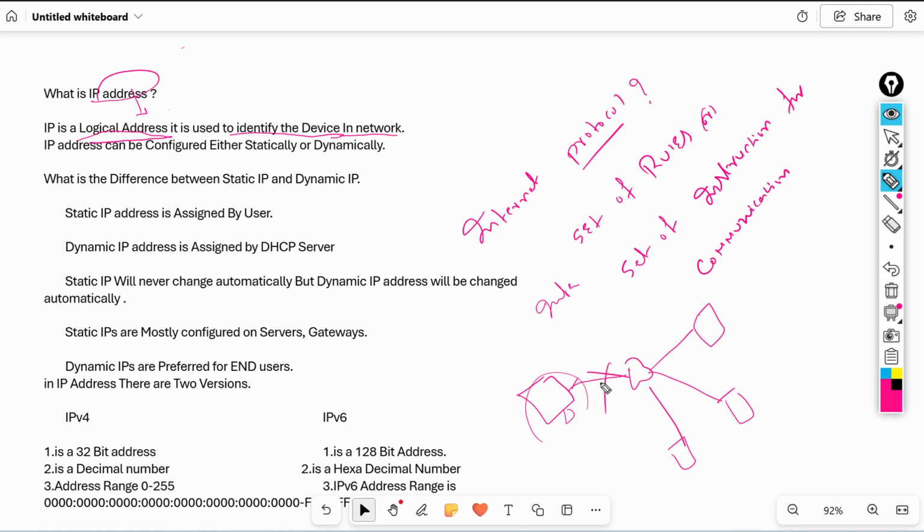Remember this point. For example, I have a small office. In my office, there are three computers: computer 1, computer 2, computer 3. I will connect these three computers through a switch. We will discuss later what a switch is. It is a network switch, like a hub. So by using a switch, we will connect these three computers like this.